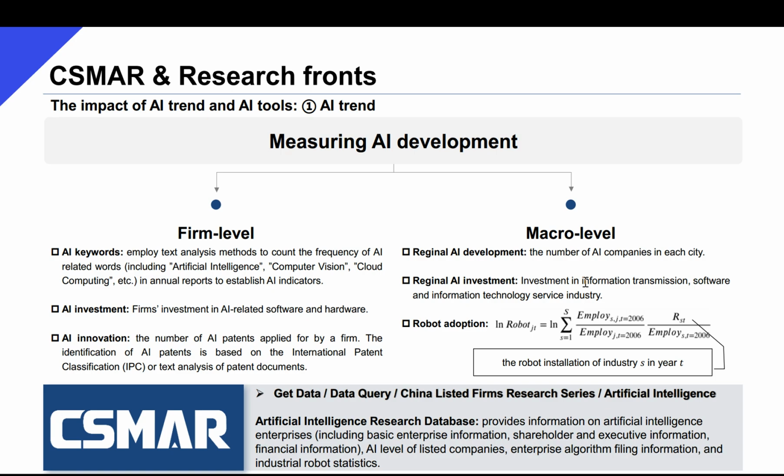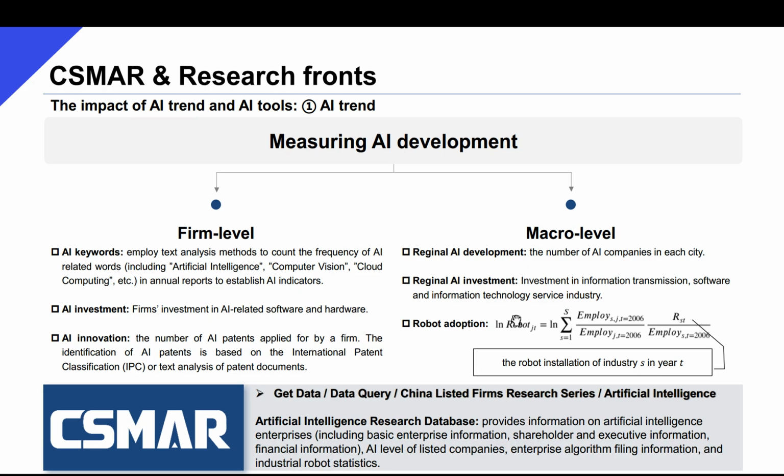Regional AI development is the number of AI companies in each city. In the CSMAR Artificial Intelligence Research Database, we have sorted out the list of AI companies and their basic information, to be found under Artificial Intelligence Enterprise. Regional AI investment is the investment in the information transmission, software, and information technology service industry, data for which can be found in the CSMAR Macroeconomic Database from the China Economic Research Series.